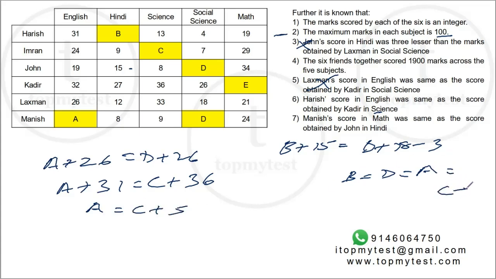And the last one, Manish in maths, that's E plus 24, should be same as John in Hindi. John in Hindi is B plus 15. So E should be B minus 9.